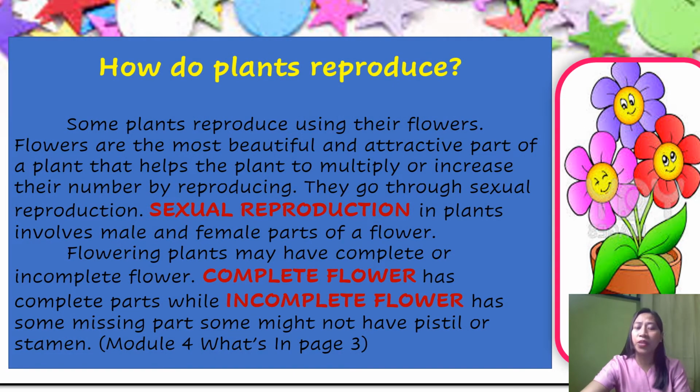Some plants reproduce using their flowers. Flowers are the most beautiful and attractive part of a plant that helps the plant to multiply or increase their number by reproducing. They go through sexual reproduction. Sexual reproduction in plants involves male and female parts of a flower. Flowering plants may have complete or incomplete flower. Complete flower has complete parts. That means to say, they have the male and female reproductive part, while incomplete flower has some missing part. Some might not have pistil or stamen.